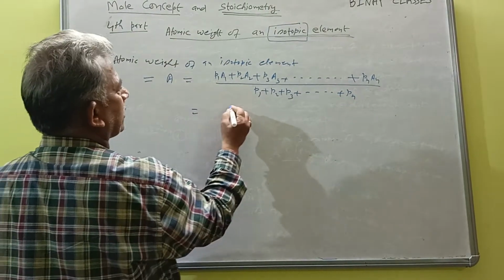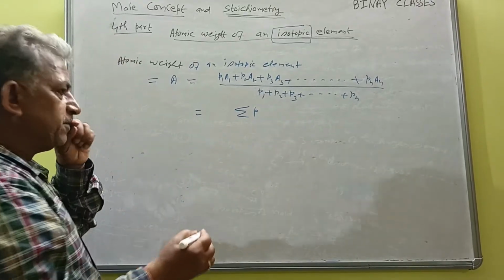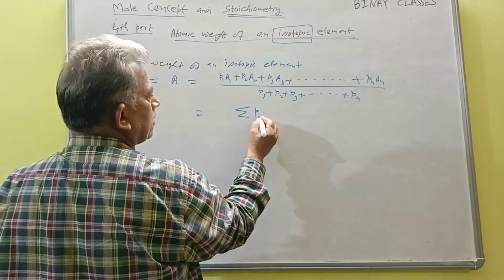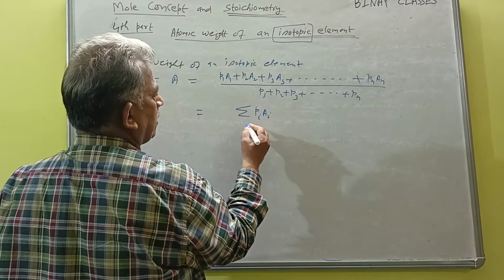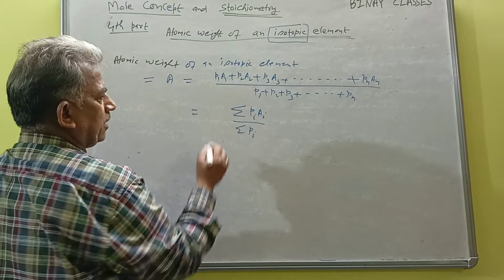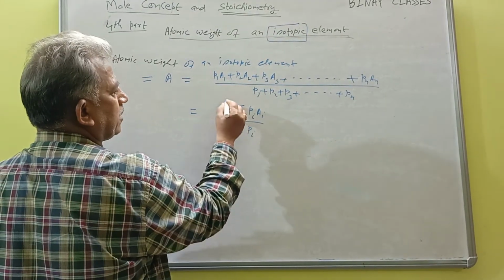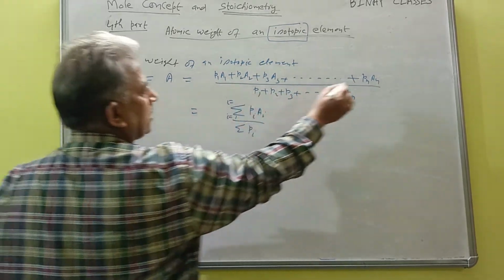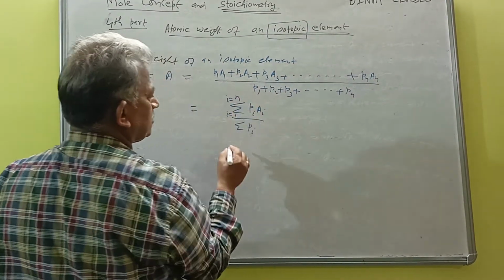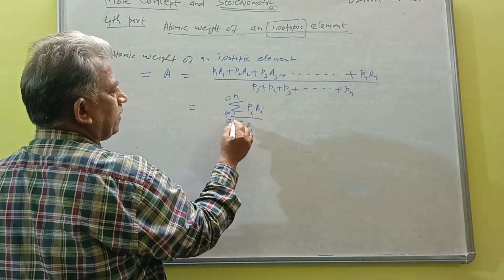Or in short, you can write using the sigma which is used in mathematics. So sigma PiAi divided by sigma Pi, and here i starts from 1 and goes to n, because there are n terms. Here also i equal to 1 to n.